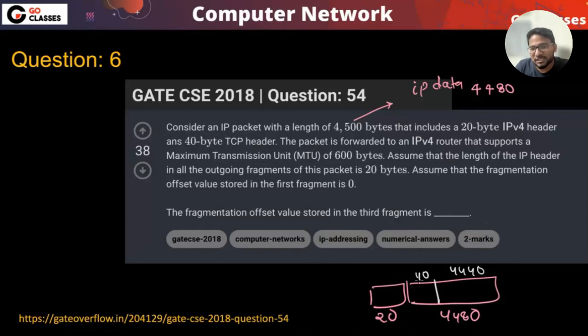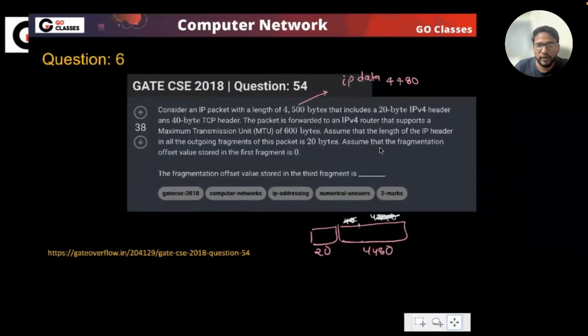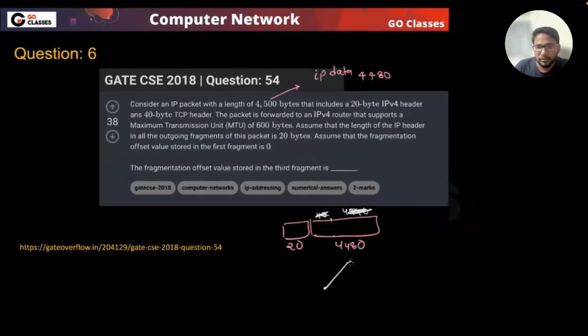So anyway, this TCP header information is actually misleading, as we have seen many times. This TCP header is not useful here in the datagram or in the fragmentation questions. So let's not even consider this information. The data that is given to us is 4480, and the MTU given to us is 600, which means this 4480 has to be divided into the sizes of 580 each.